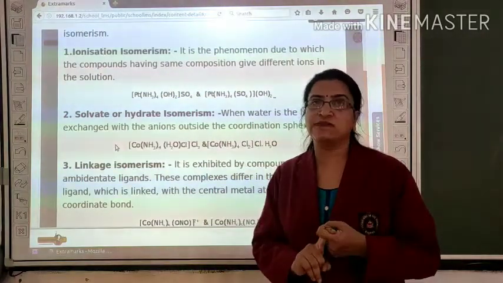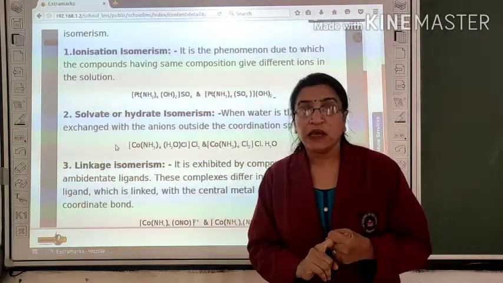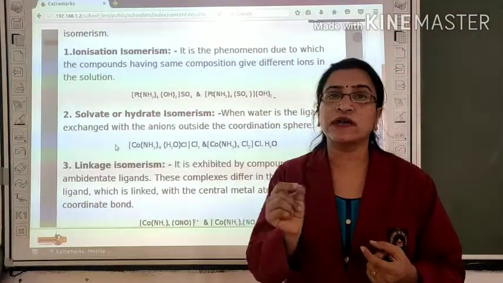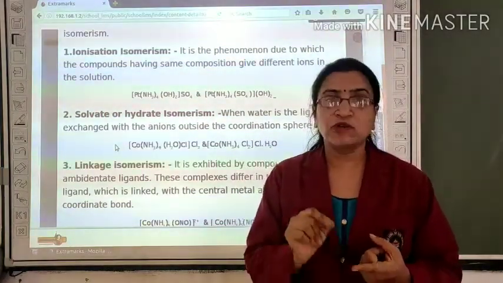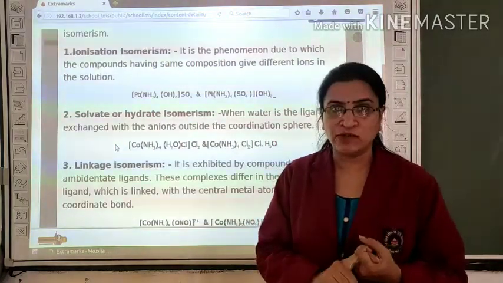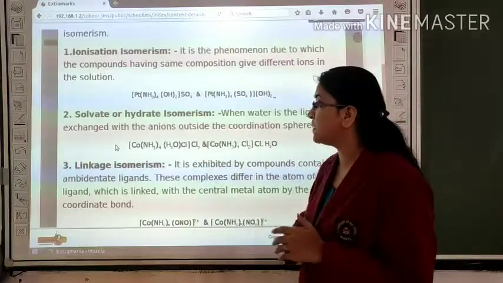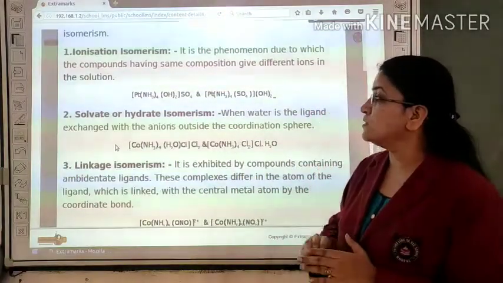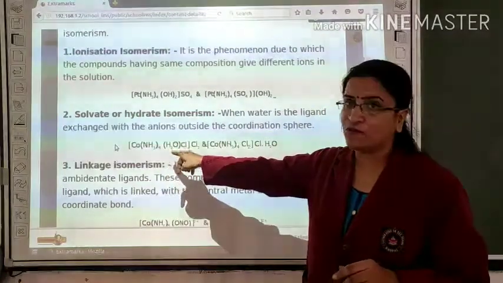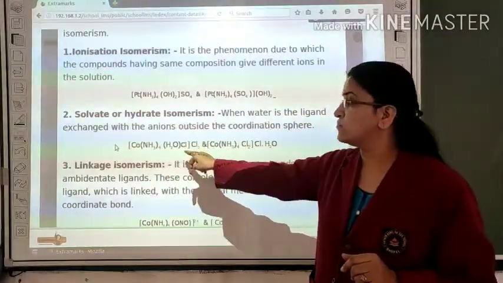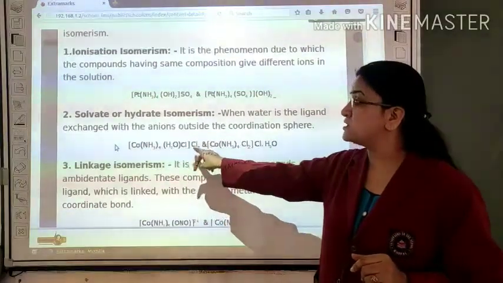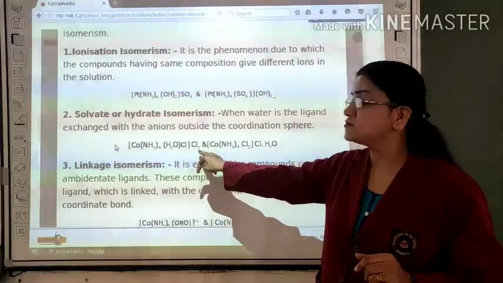Then this isomerism is called solvate. It is called hydrate isomerism because we are using water as a solvent. So if water is used as a solvent, then it is called hydrate isomerism. In the given example, look very carefully. What we notice is that this cobalt central metal ion is attached with 4 amine, 1 water molecule and 1 chloride ion. And outside the coordination sphere, chloride is present.